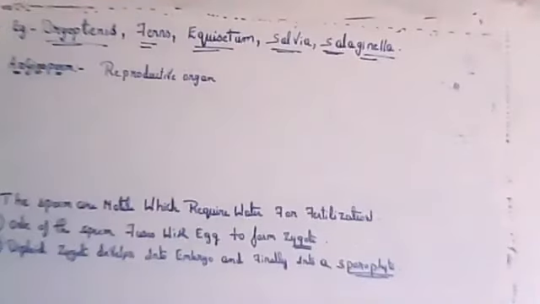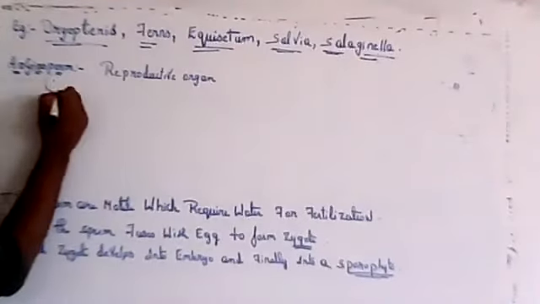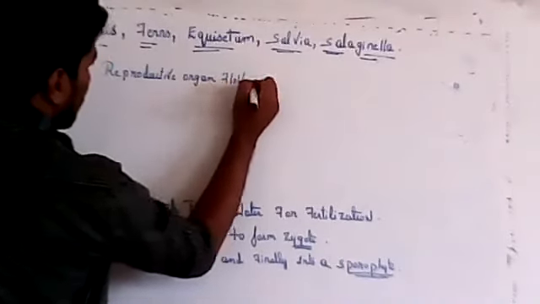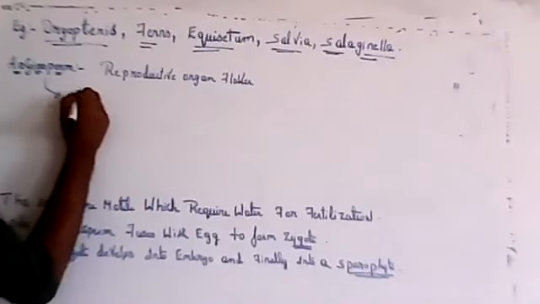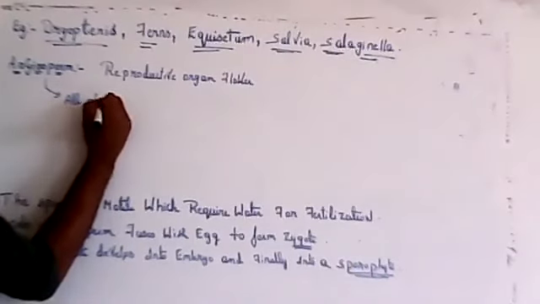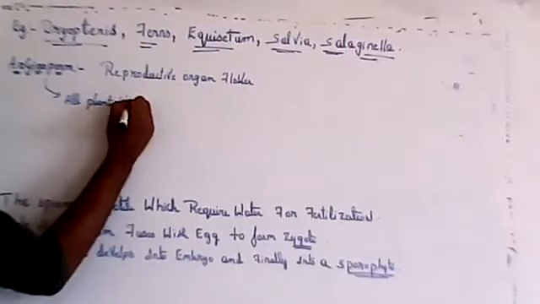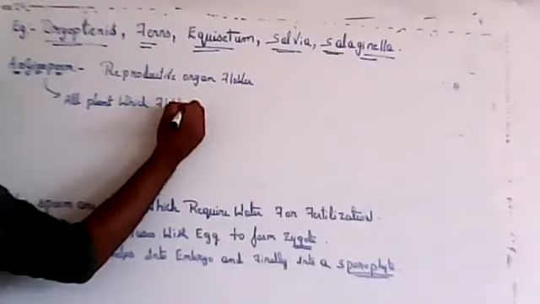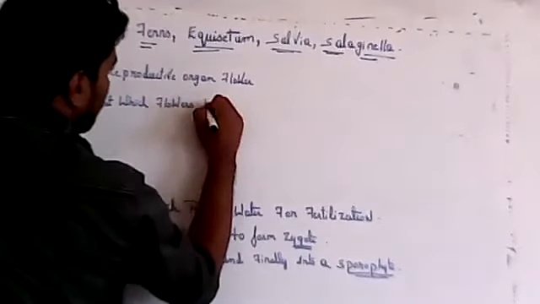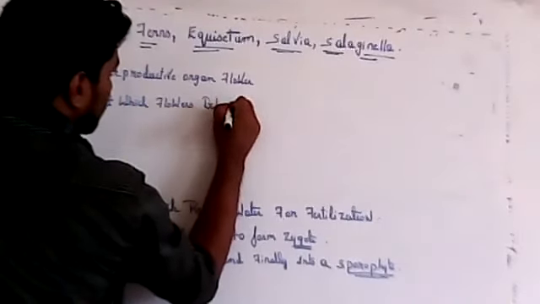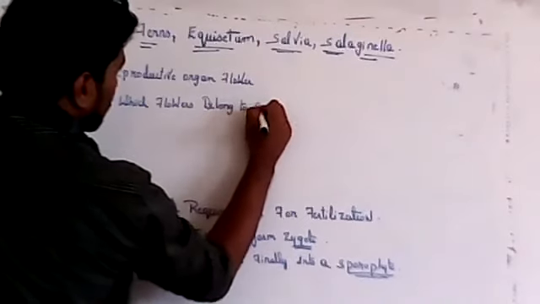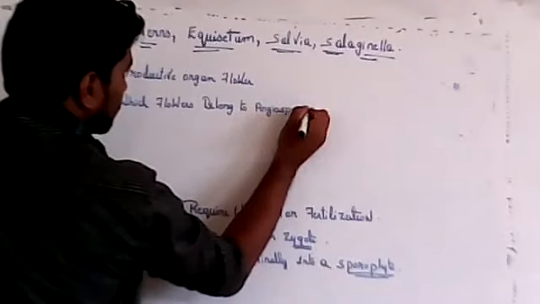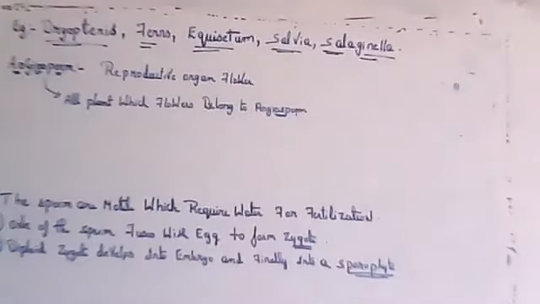So all plants which flower, or which bear flowers, they belong to angiosperm.